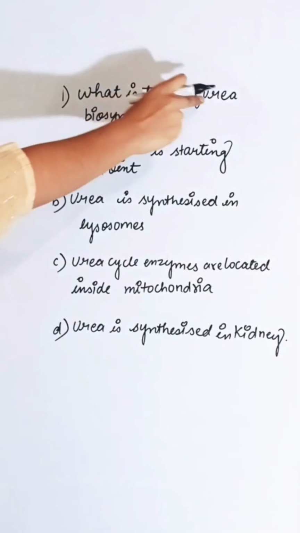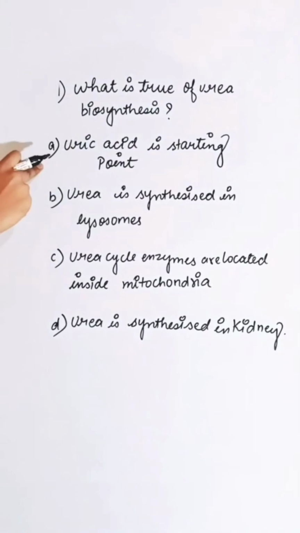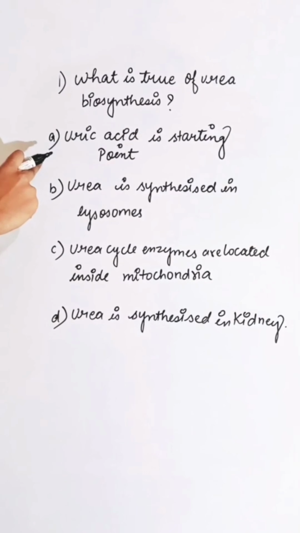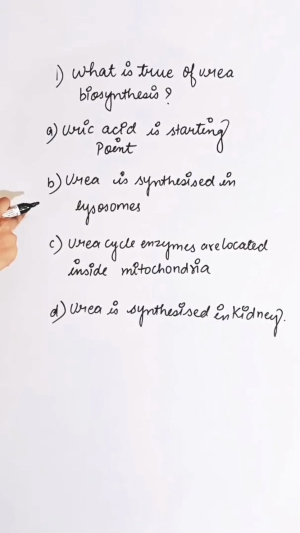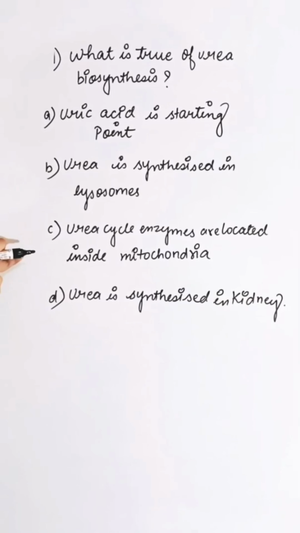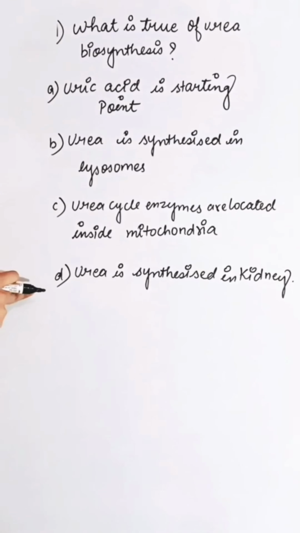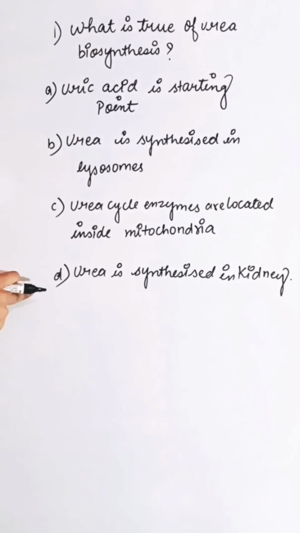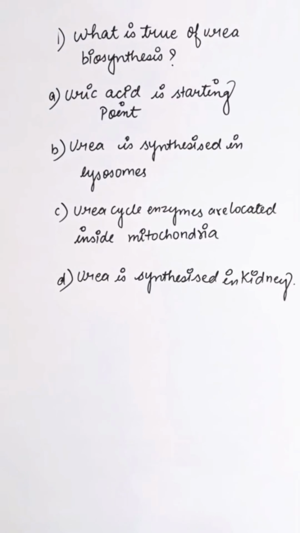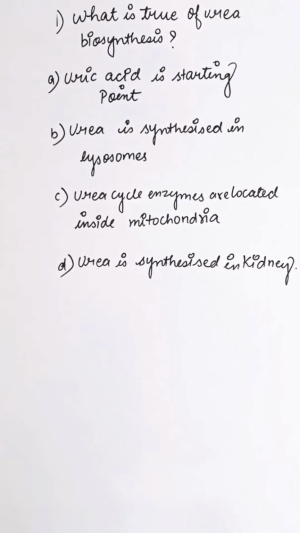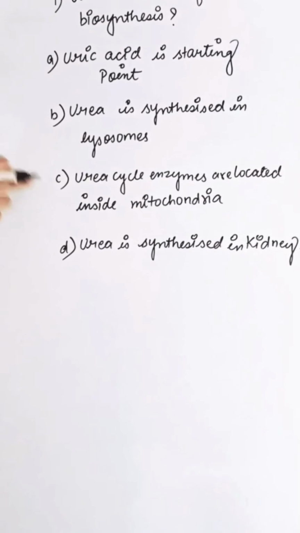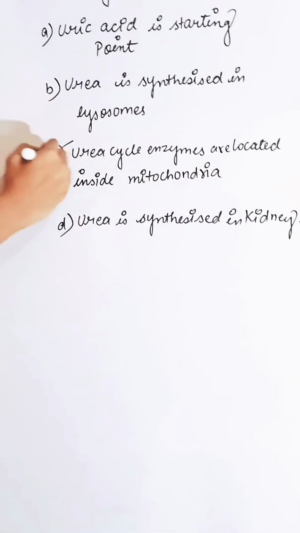What is true of urea biosynthesis? First option uric acid is a starting point, second urea is synthesized in lysosome, third urea cycle enzymes are located inside mitochondria, and fourth urea is synthesized in kidney. Urea biosynthesis takes place in mitochondria where urea cycle enzymes are located. So the correct answer is C.